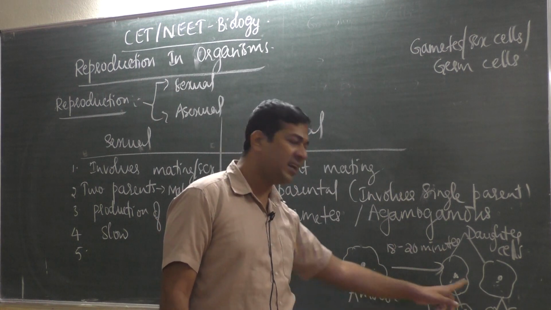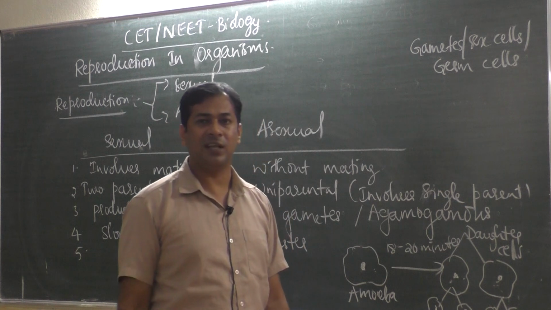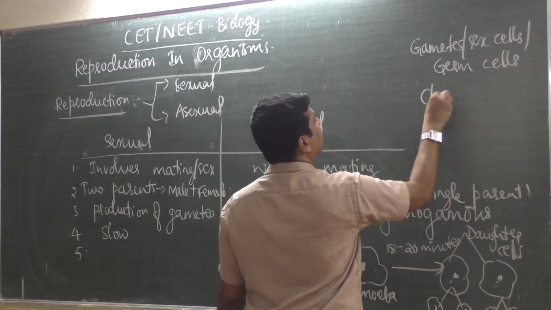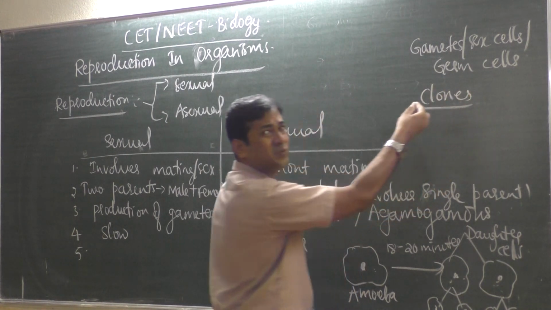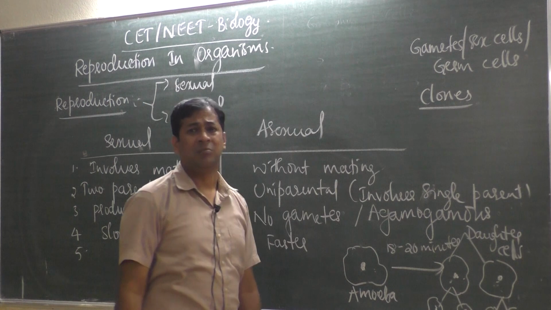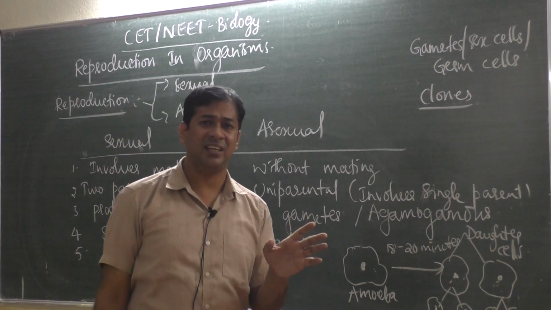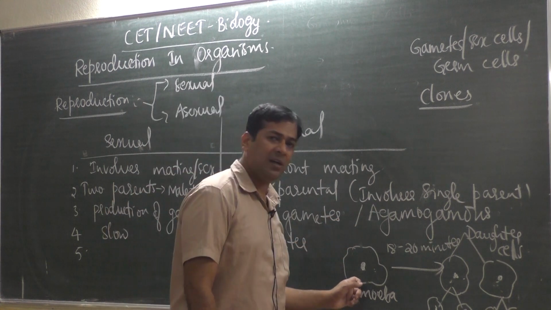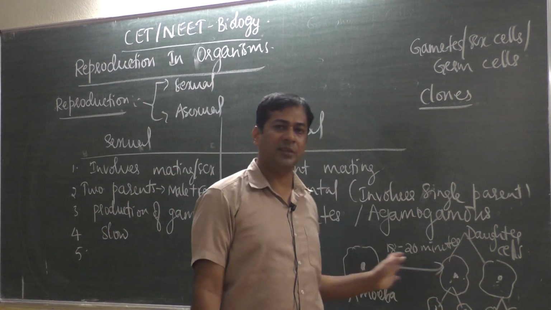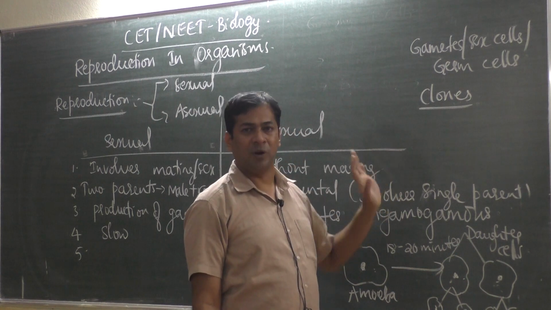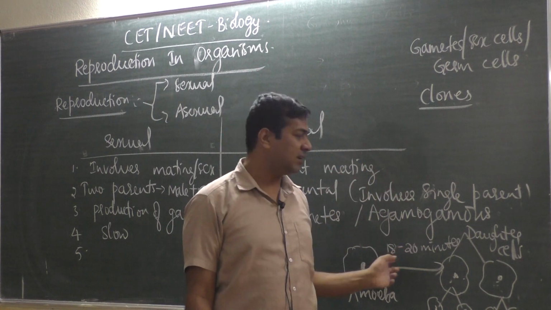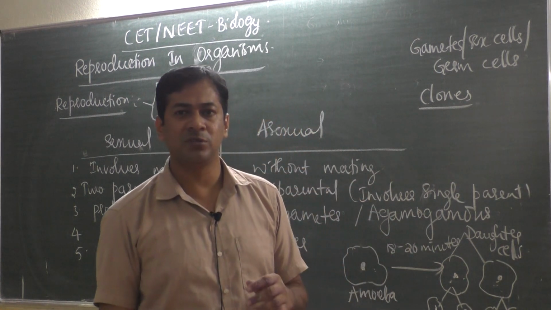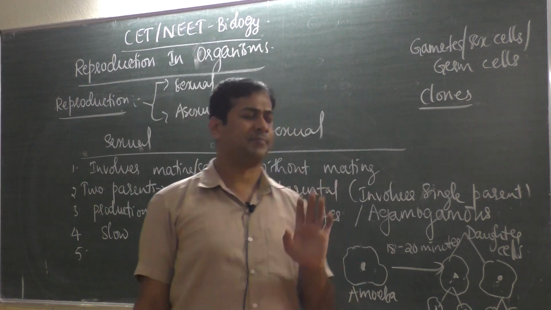So what should these identical cells be called? They are called clones. You know this word in theory. Clone means morphologically and genetically the same as the parent. This amoeba and these two daughter cells, all three are morphologically and genetically the same, so they are all clones. Under asexual reproduction, all offspring produced are called clones.